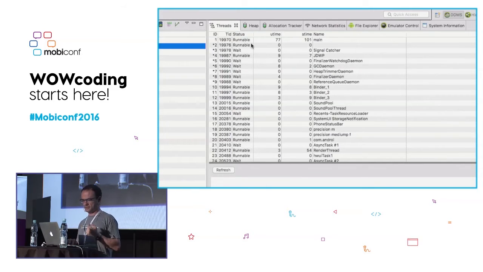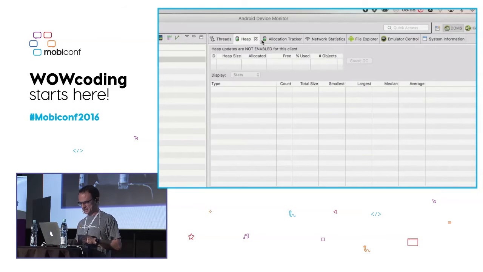We can see the threads that are active. Here we can see the status of the thread, the U-time, the S-time. Who knows what U-time means? Somebody knows? Okay, so U-time comes from Linux. Android is based on Linux, and it is a unit of time to see how long the thread has been running. S-time is the accumulated one.